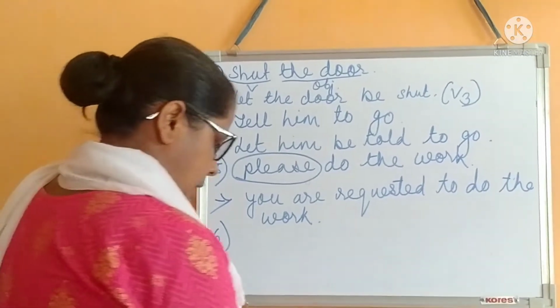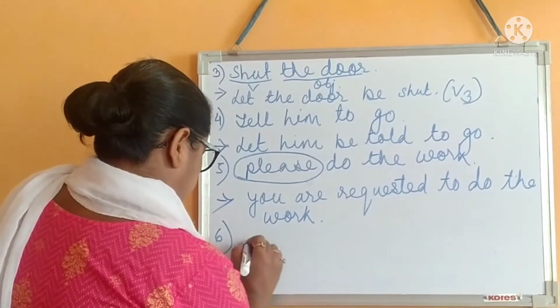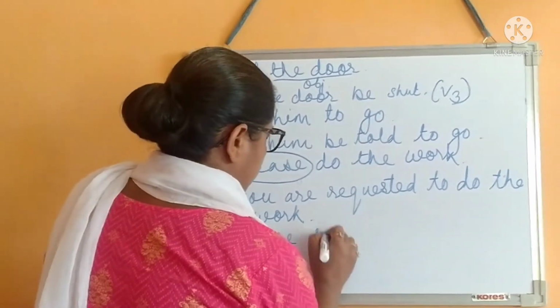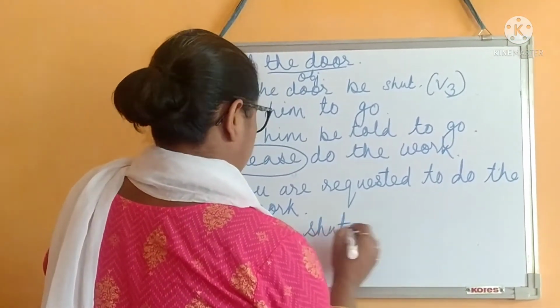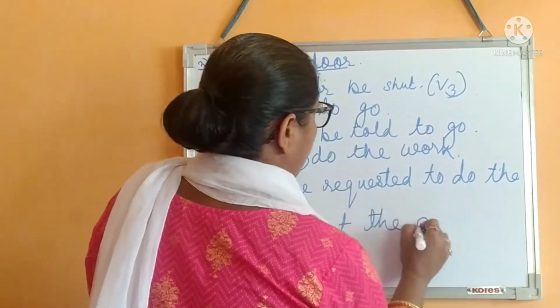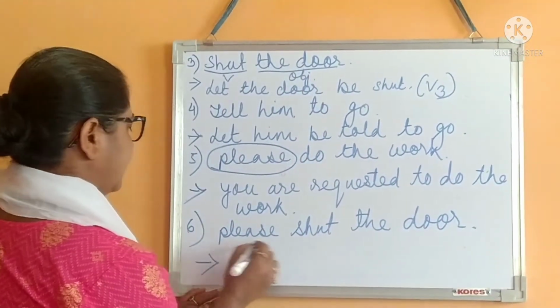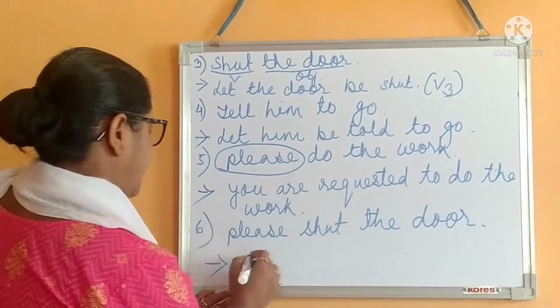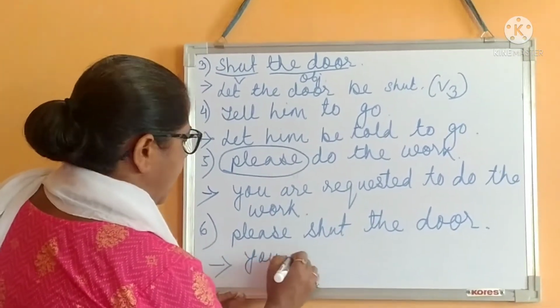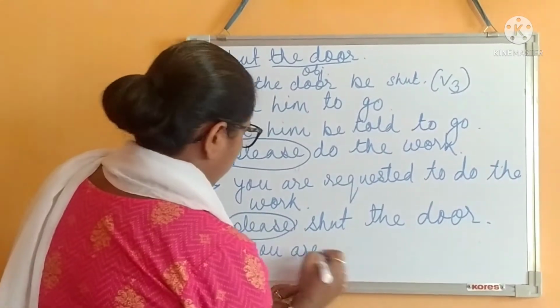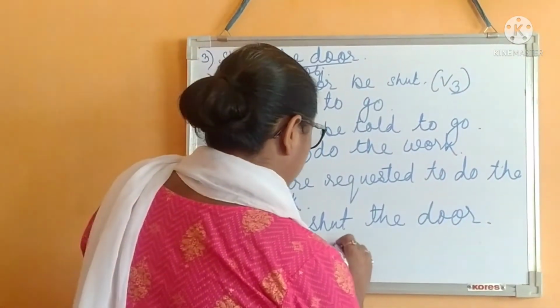Then the next one, please shut the door. Please, that is, you are requested. You will write one word here, requested.